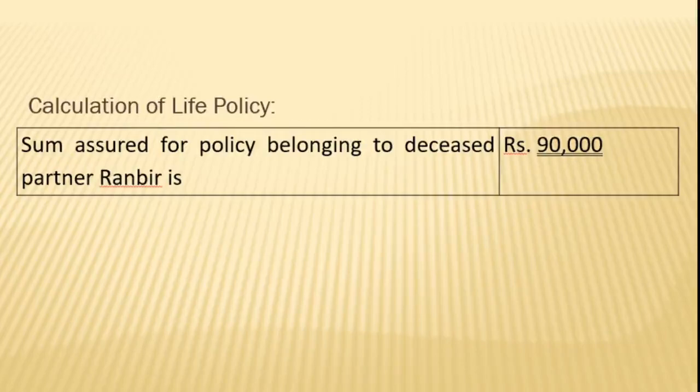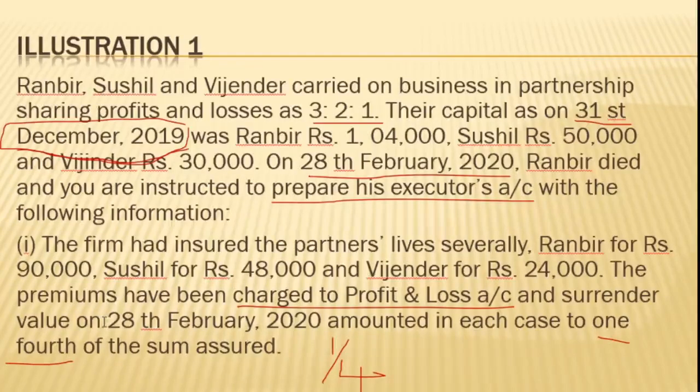As I told earlier, here individual policies are taken. In the problem, it is specifically mentioned that individual policies are taken. Of the policies, Ranbir 90,000, Sushil 48,000 and Vijayendra 24,000. When individual policies are taken, the sum assured policy amount of the deceased partner will be received in full.